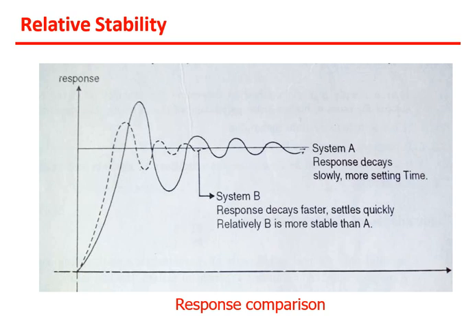Just note down the important points: stable, unstable, critically stable, and relatively stable or the relative stability concept. In the next lecture we will see how to decide the stability of the system, or which system is stable or not. Just revise each and every concept, and in the next lecture we will start with Routh's criteria or stability criteria.